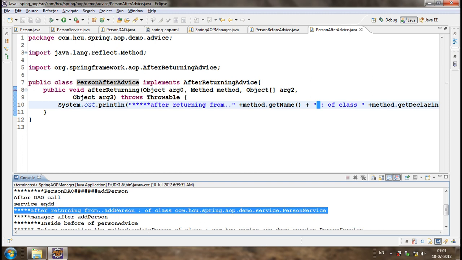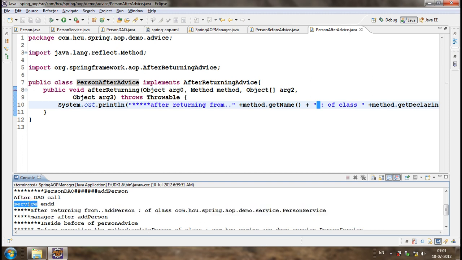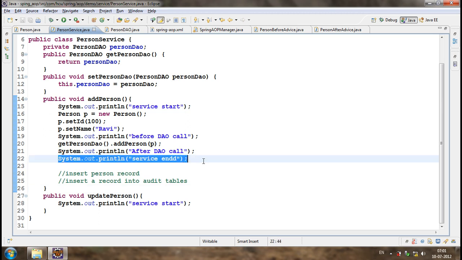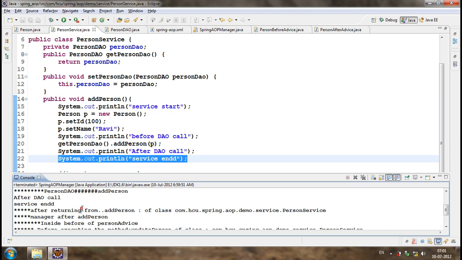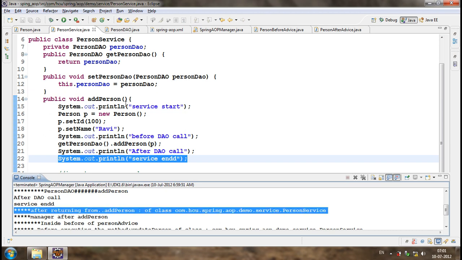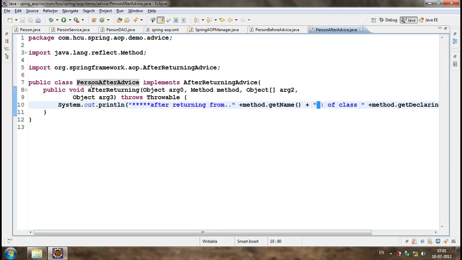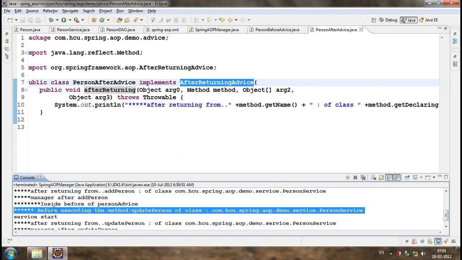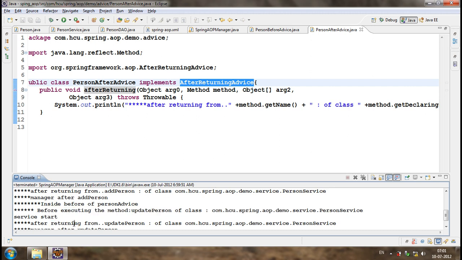Okay, when is it called? After the end of the add person method. This is the end of the add person method. After the end of the add person method, the after returning method of the after returning advice will be called. After returning from a specific method called. Again, the same thing: before executing the method and after returning from the method.